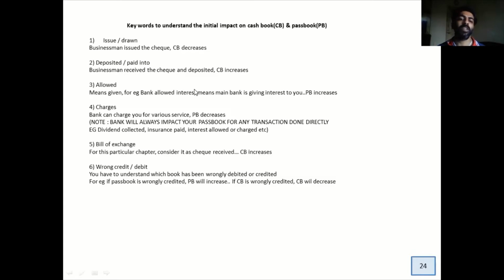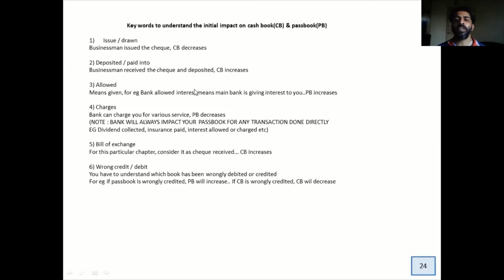The next part is wrong credit and debit. What happens with a wrong credit or debit? Now, what is the credit side of the passbook? Cash coming in. If the banker is doing a wrong credit, what happens to your passbook? It will increase.